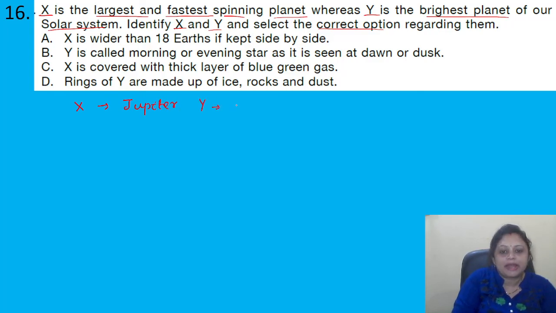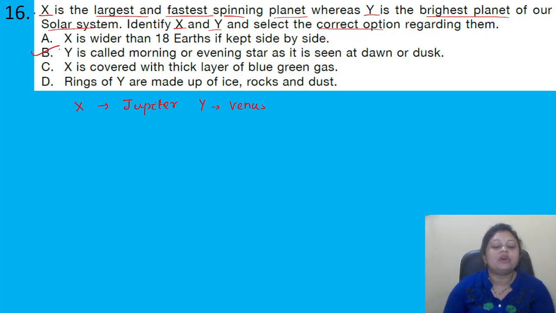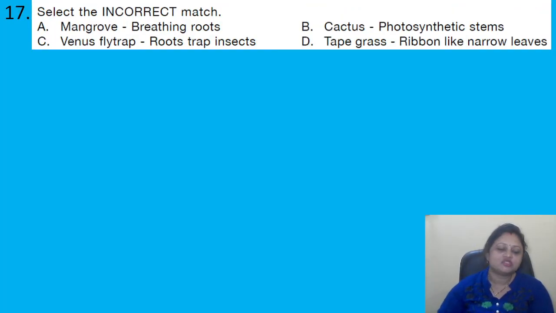It is the brightest planet. That is Venus. Now we have to find the correct option. So here that is option B. Why? That is Venus. It is called the morning or evening star as it's seen at dawn or dusk. Got it? Coming to the next question.